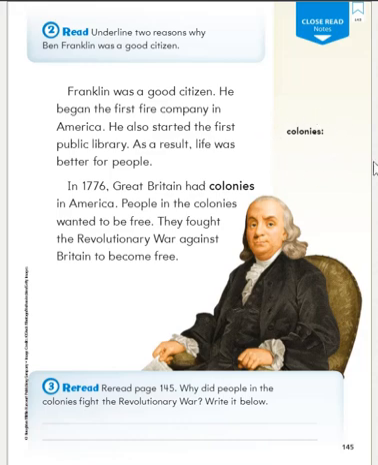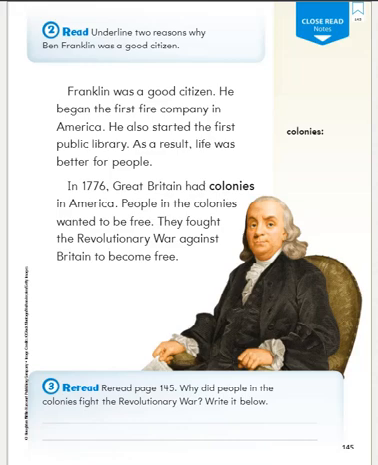Colonies, our definition over here. Before the United States of America had states, we had what were called colonies. So they were just different parts of our world, broken into little collections of people. So colonies are places that people lived.